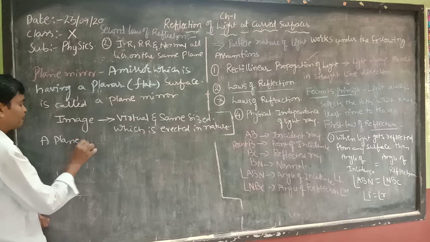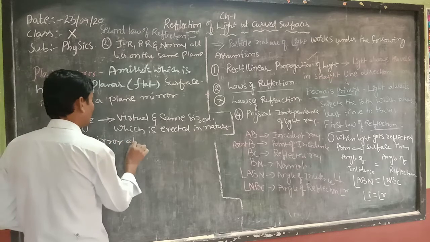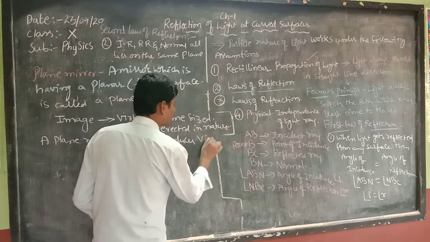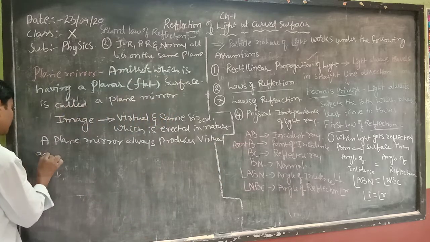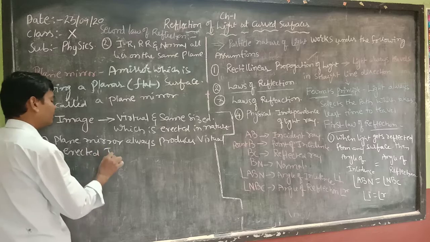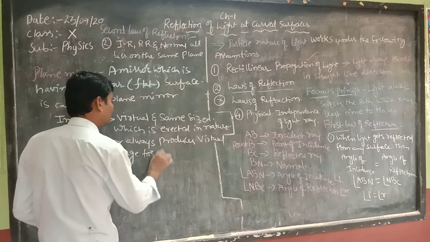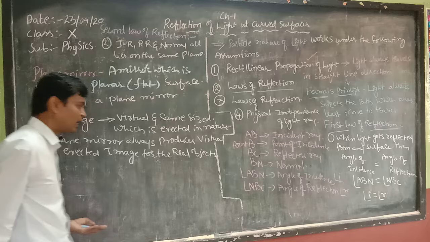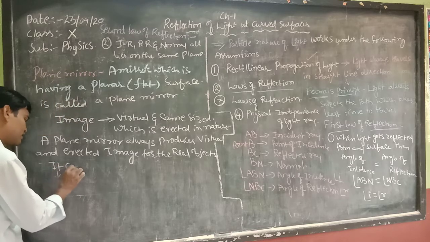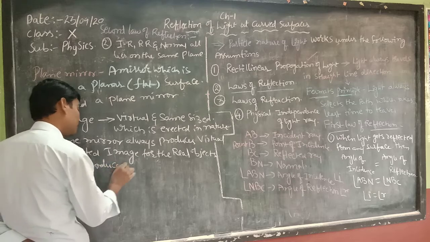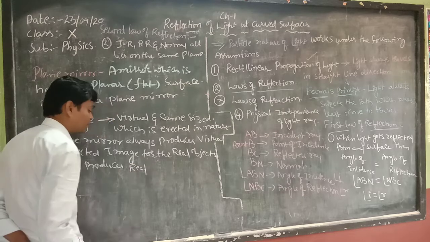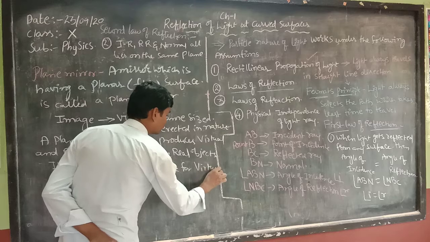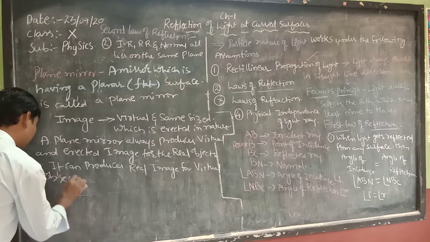A plane mirror always produces virtual and erect images for real objects, and it can produce real images for virtual objects.